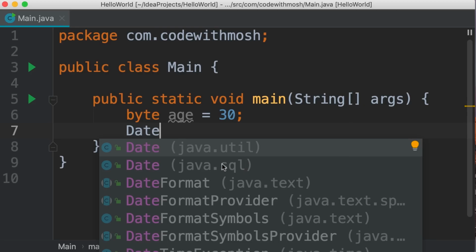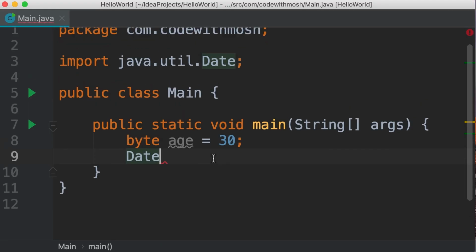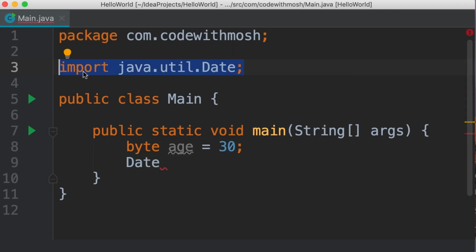Now, in this case, if we select the first date class and press enter or tab, IntelliJ automatically adds this line for us. Import java.util.Date. So because currently we are in this package, in order to use a class from a different package, we need to import it. So here we're importing the date class in this package. We'll talk about packages in more detail in the future. So back to our date variable. Let's give this variable a name, like now.